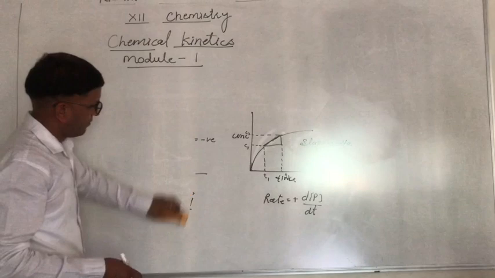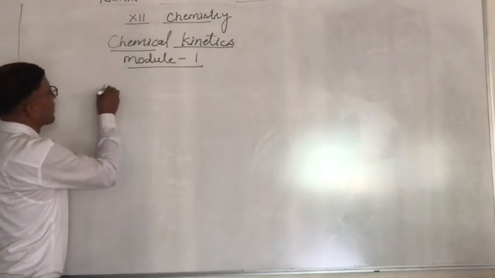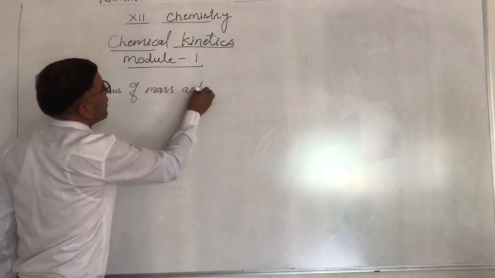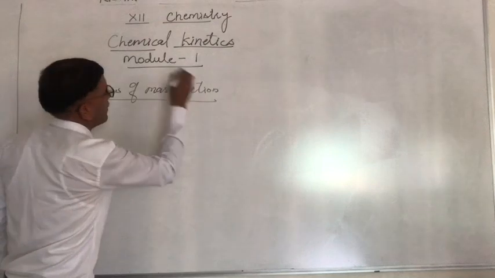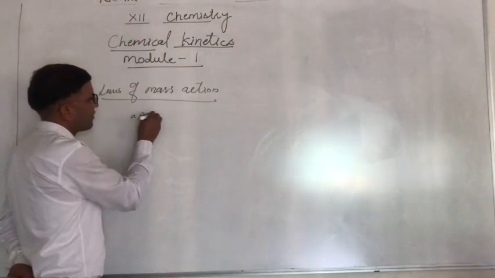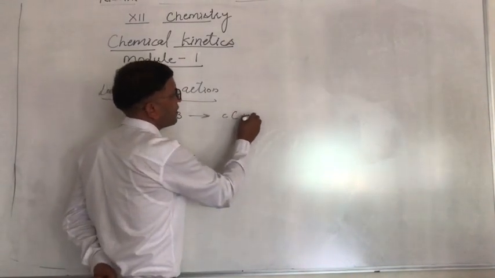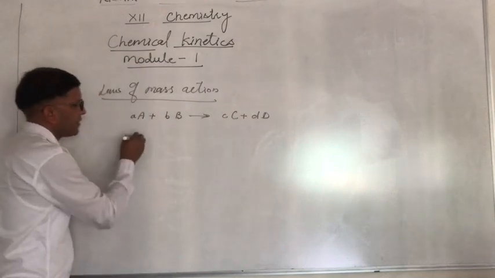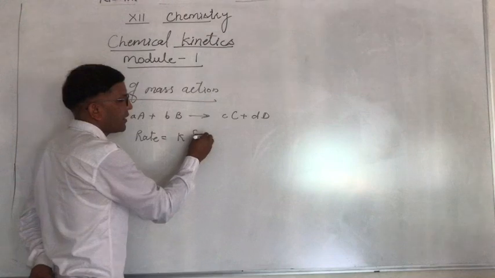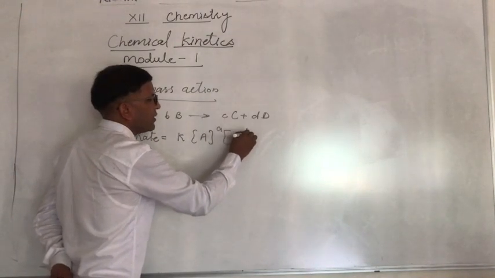Law of mass action. What is the law of mass action? A plus B will give D. Then according to that, the rate is equal to K into A raised to power a and B raised to power b.